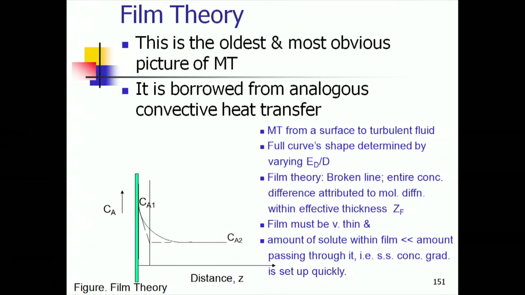And this film, which I am yet to talk about, I am just indicating that the broken line indicates the concentration profile imposed upon this actual practically measurable concentration profile intentionally as an artifact under a certain assumption.